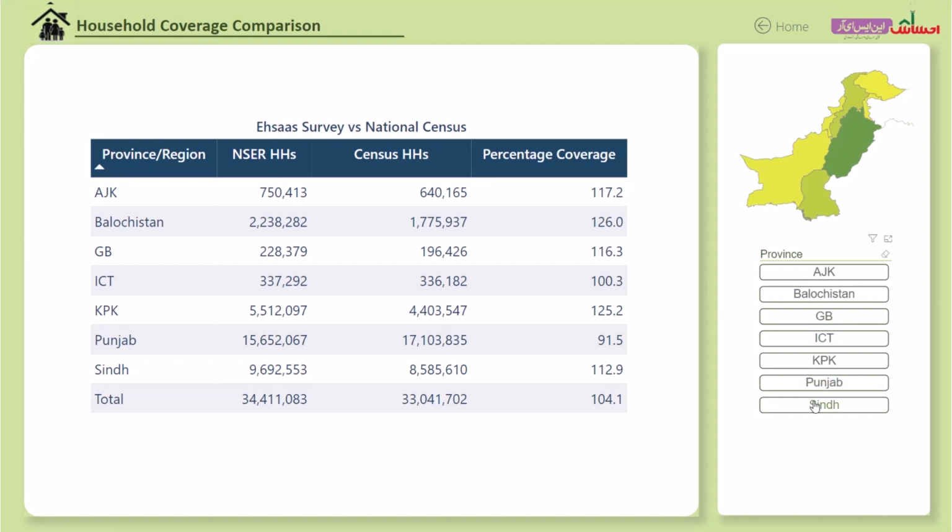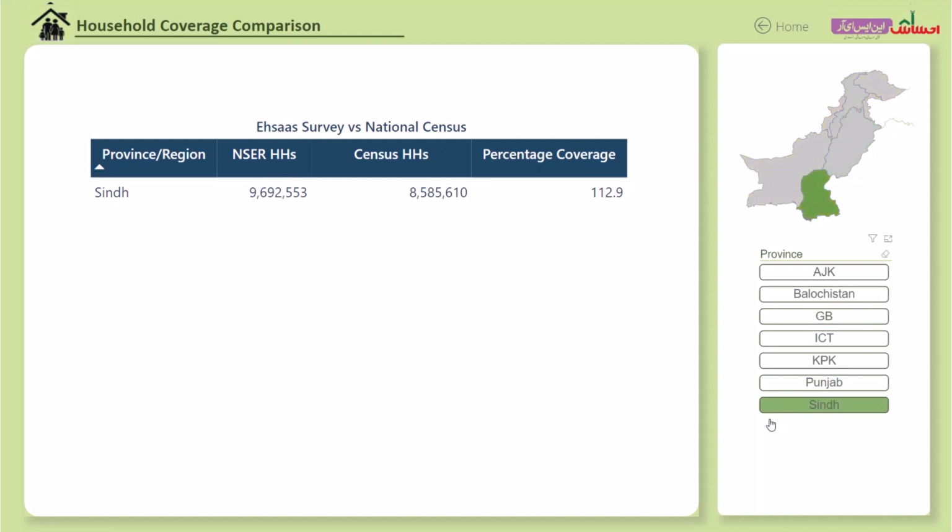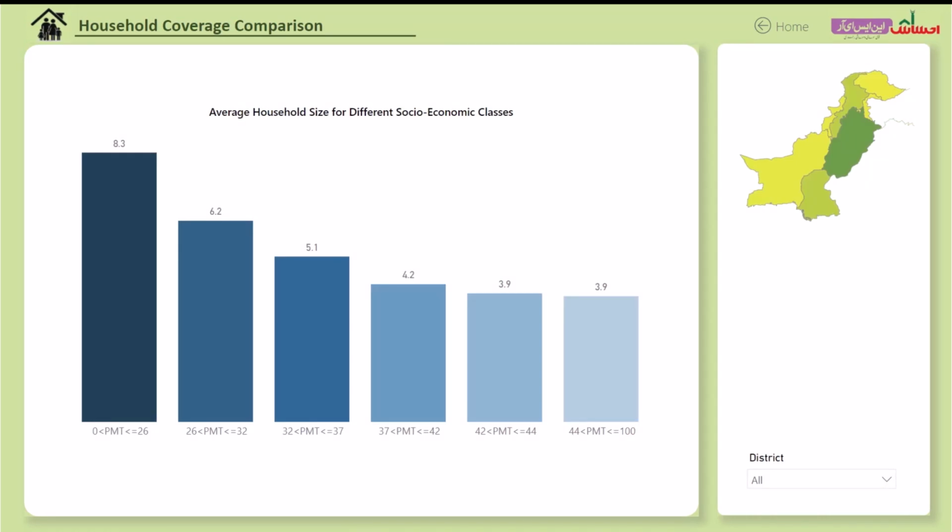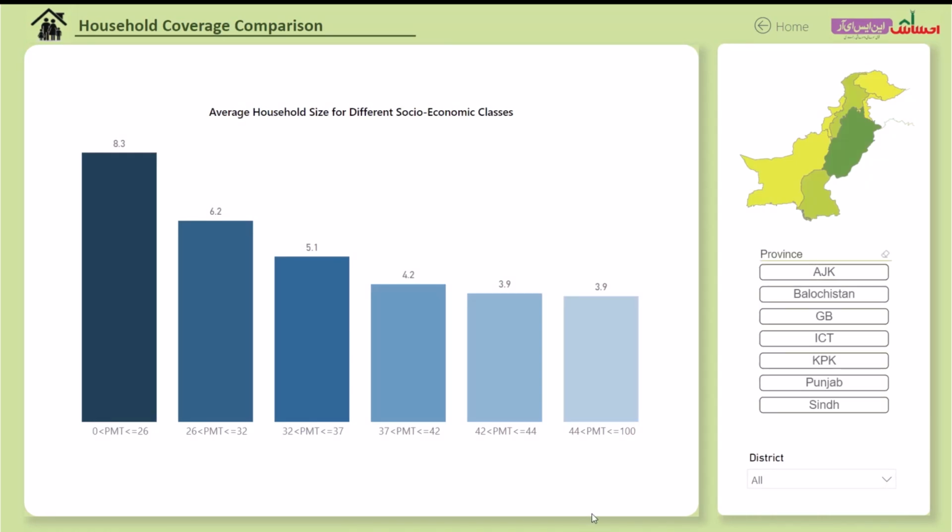For instance, in Sindh, we conducted a survey for 9.7 million households and covered 113% of the total population reported in the national census. This slide shows the average household size by different socioeconomic classes. The bottom quintile has the largest household size of 8.3 members, with an inverse relationship in household size with increase in the PMT score. This shows that family planning efforts need to be concentrated at the bottom quintile more than